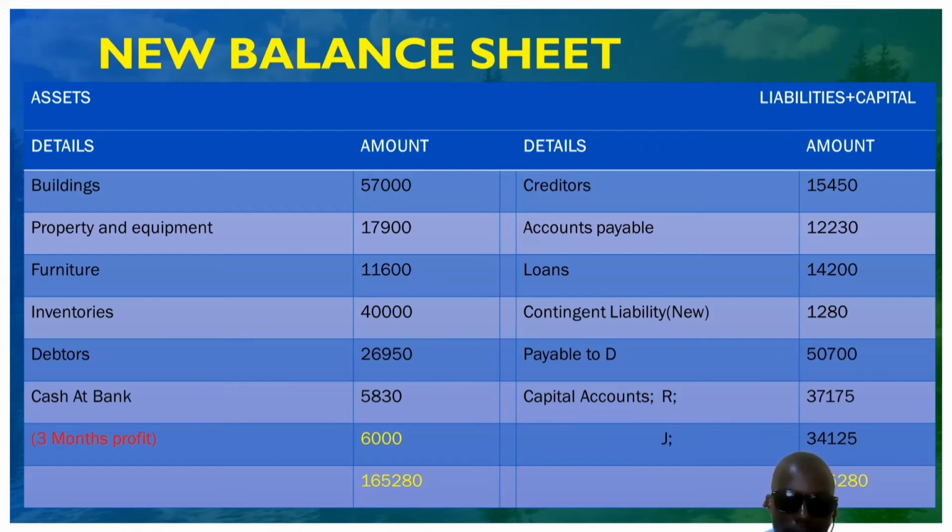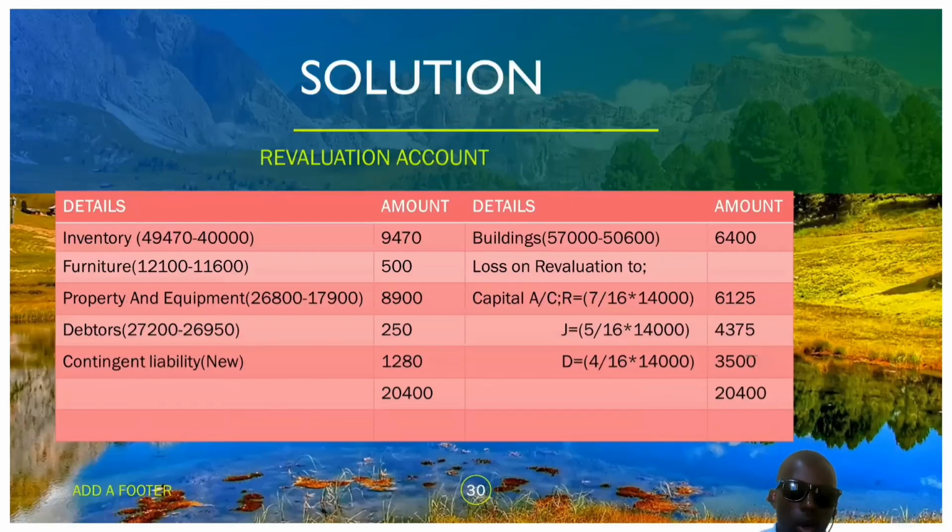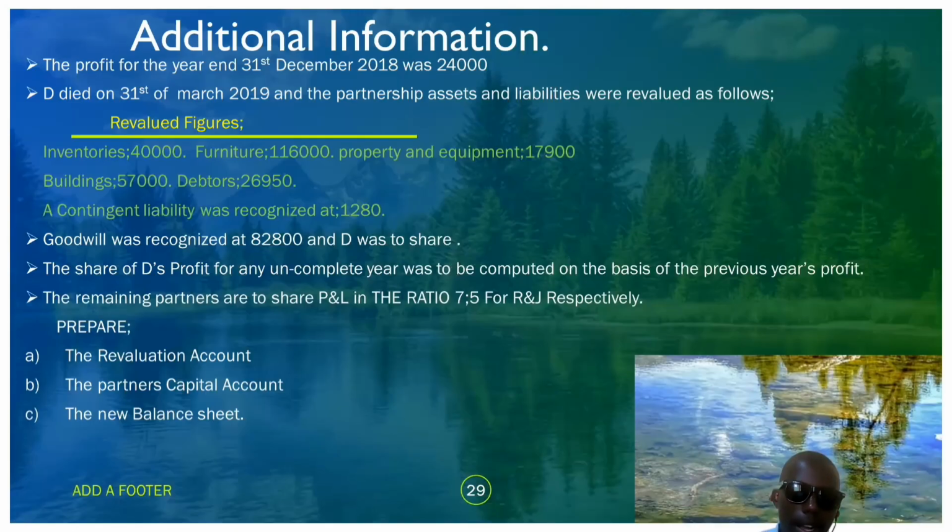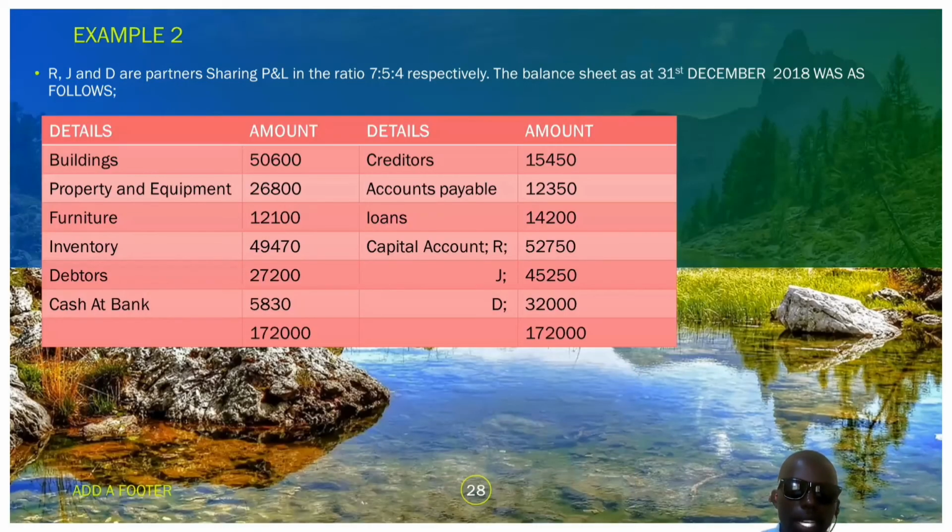Cash at bank, this is now the amount that will be at bank by then. You realize that from our previous balance sheet, we had cash at bank of 5,830.